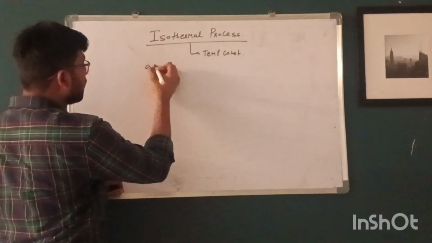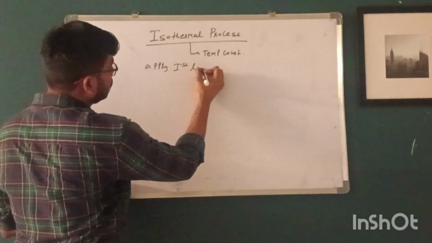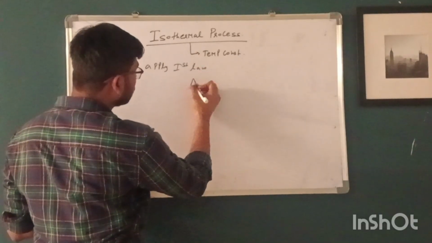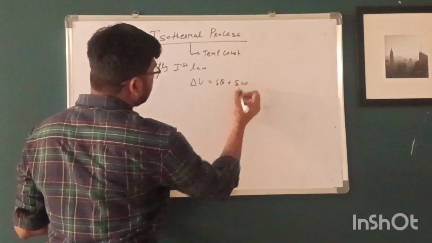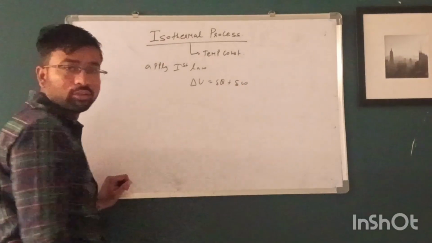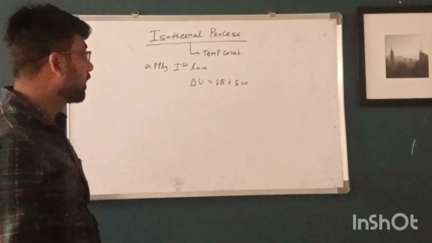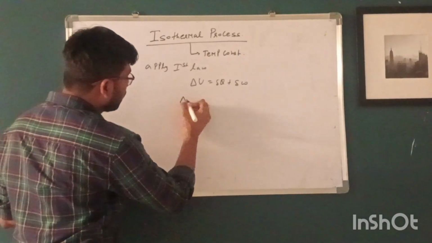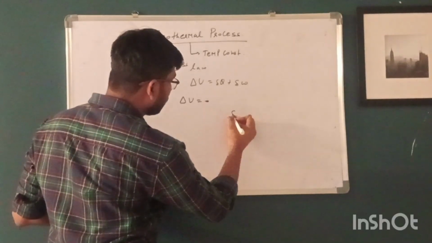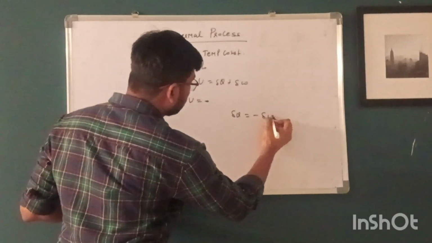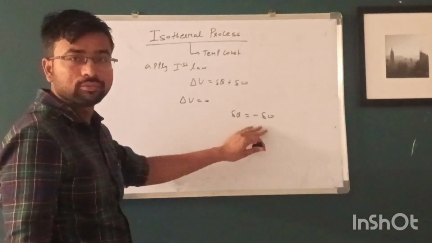So if we apply the first law of thermodynamics, we know that the change in internal energy depends only on the temperature in case of an ideal gas. So that's why this term will become 0, and then the heat interaction between the system and surrounding becomes equal to the work interaction.